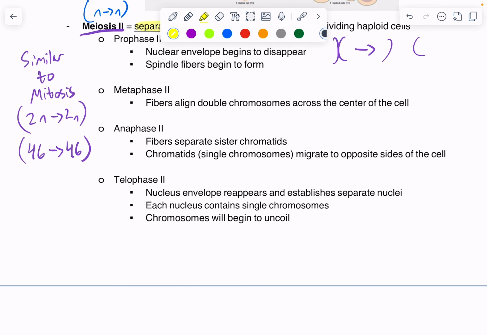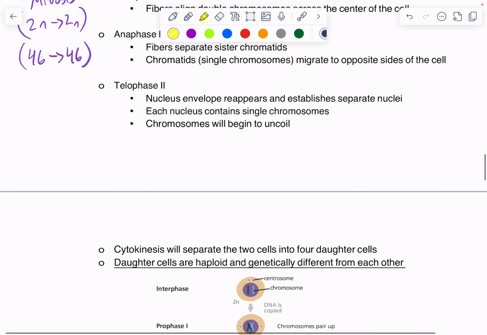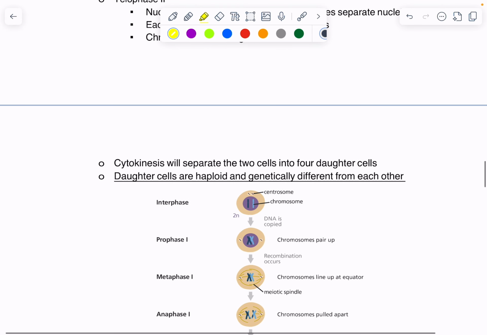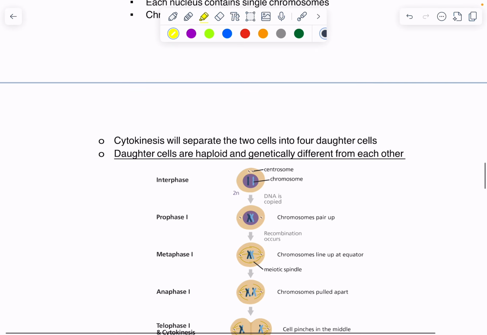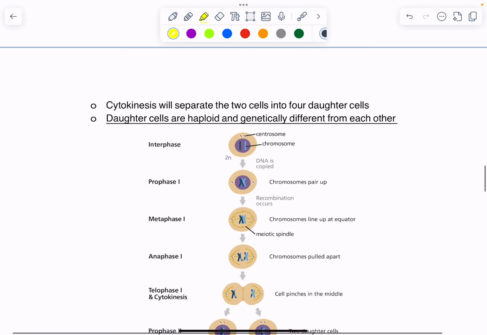Telophase 2, nuclear envelopes reform. Chromosomes begin to uncoil back into chromatin. And so cytokinesis is going to split these cells up. The end result are daughter cells that are haploid and genetically unique from each other.